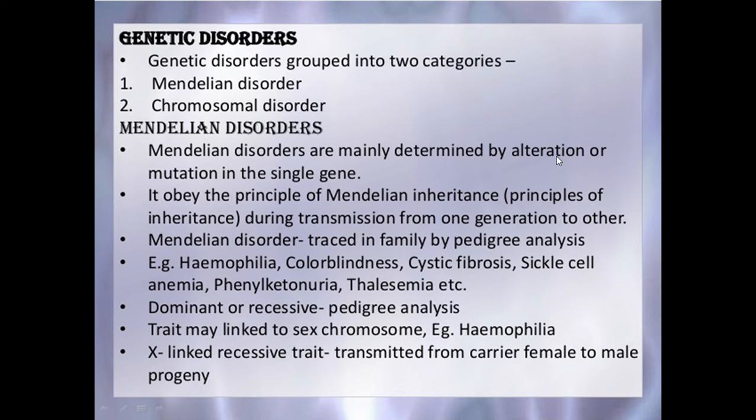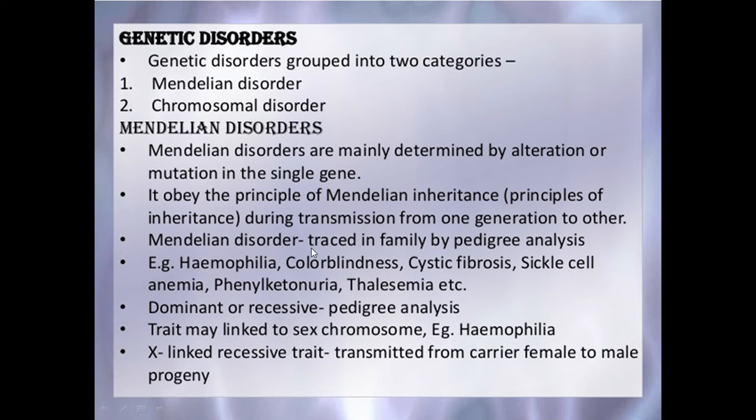These are mainly determined by alteration or mutation in a single gene. They obey the principles of Mendelian inheritance during transmission from one generation to the other.